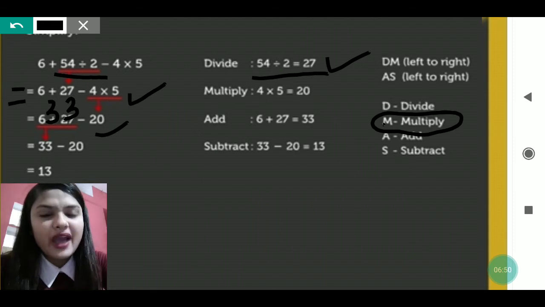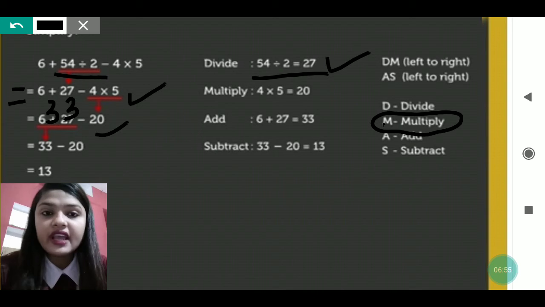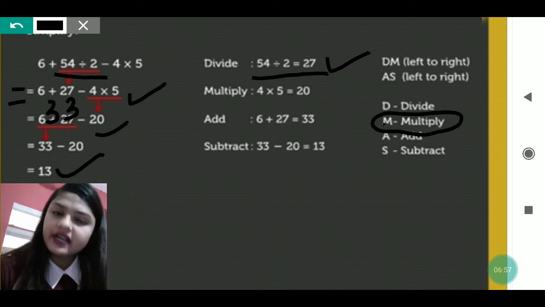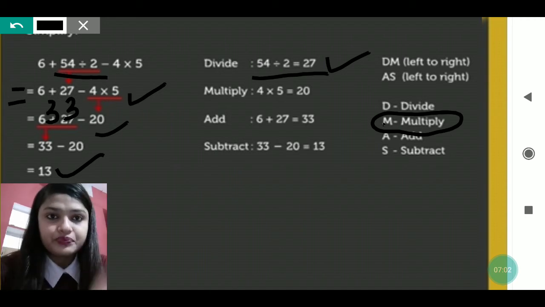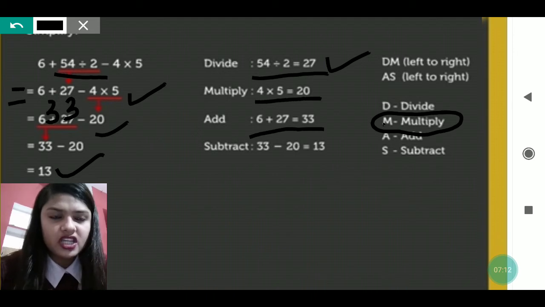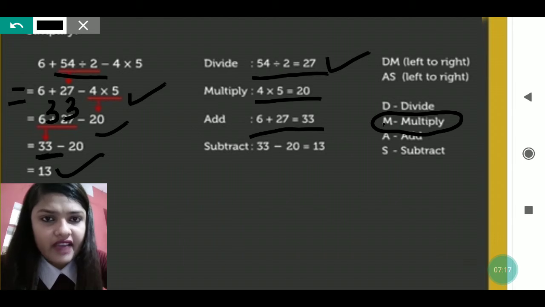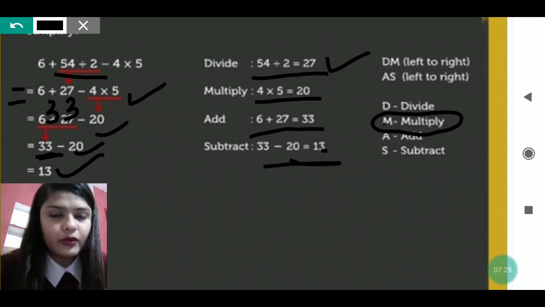And minus 20. So 33 minus 20, what you will get? 13, isn't it? You can do it. So you can see how I have performed the work. First I have divided, in the next step I have multiplied, in the next step I have added, because after multiplication, addition is coming. So 6 plus 27 is 33. So that 33 I have written here, and then that minus 20 I have taken down. Now 33 minus 20, when I am doing, I am getting 13.